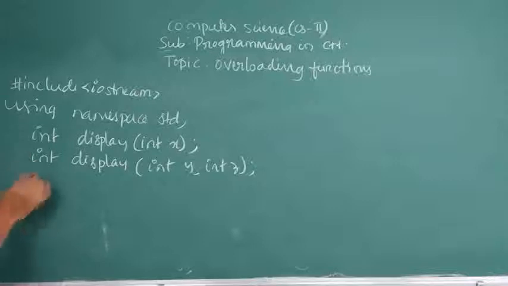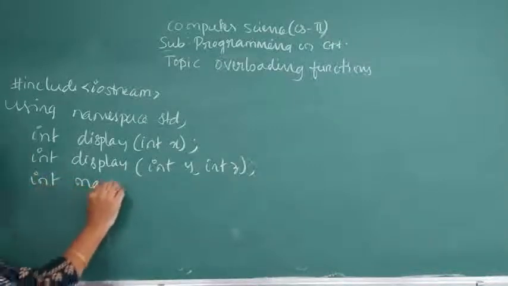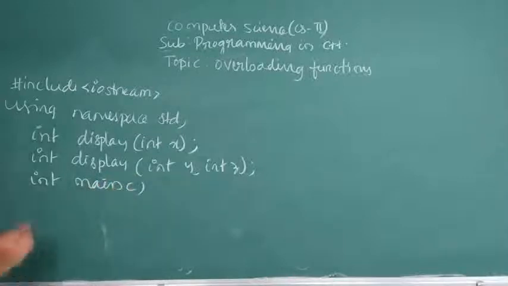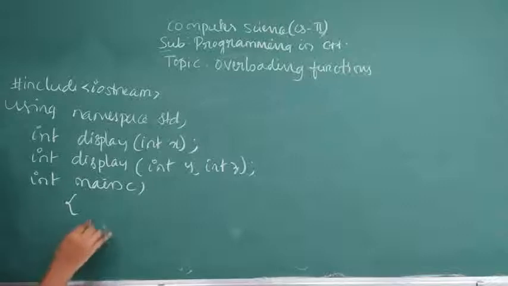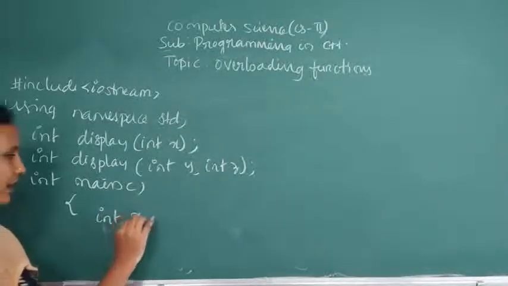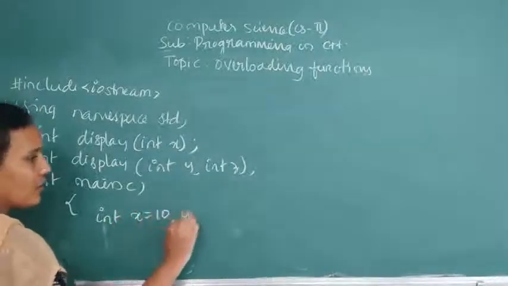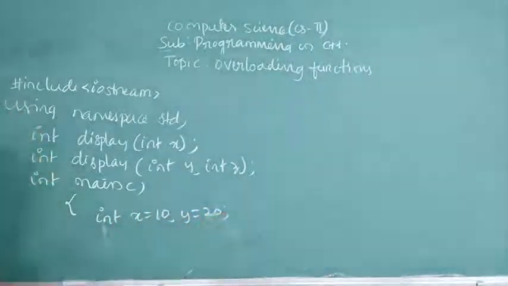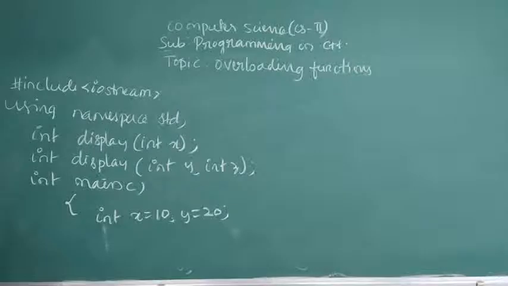Now the same int display, the same function you can see here, display. So both the functions have the same name, but here I am giving different parameters. You can see int y comma int z, two parameters. Okay, now come to the main function, int main. Here in the main function I am declaring two variables, int x equals 10, y equals 20.